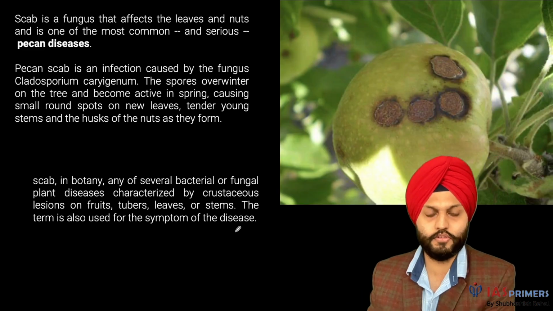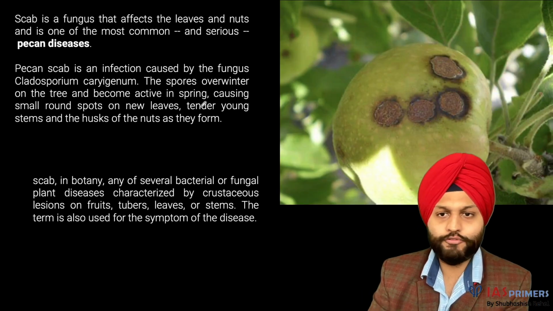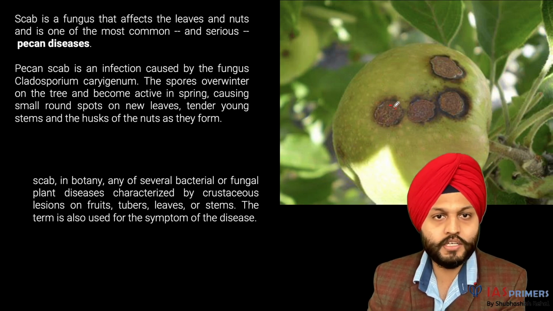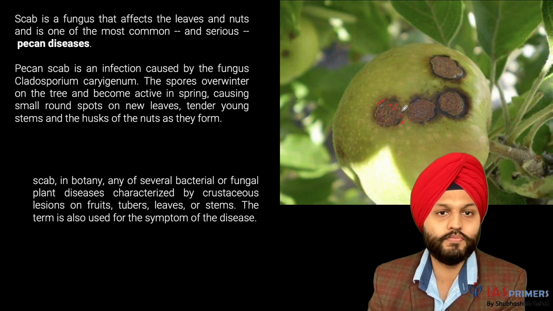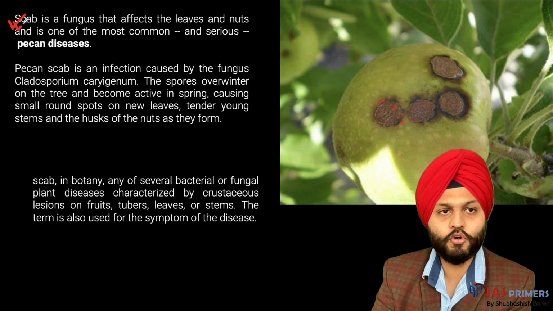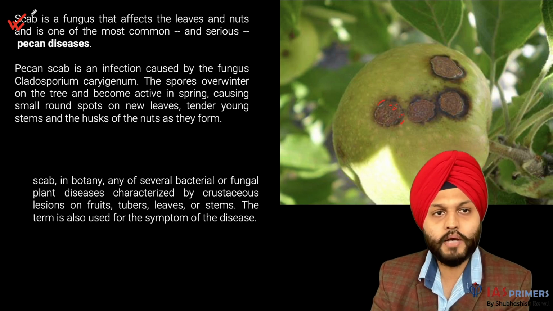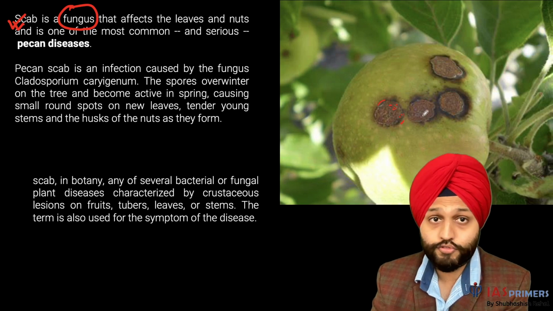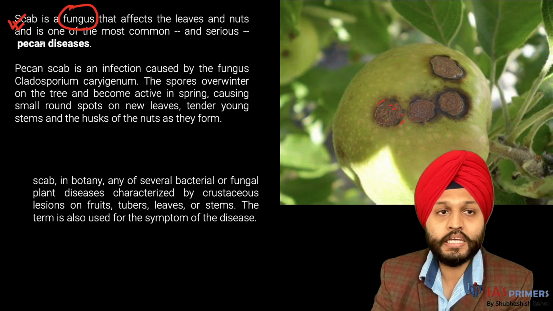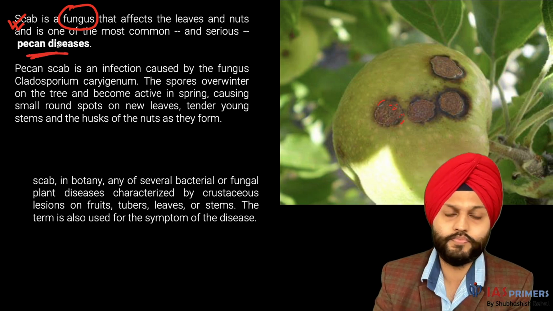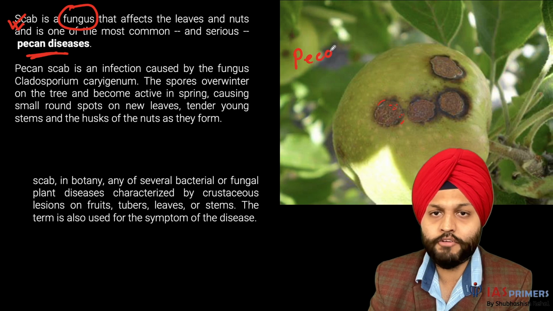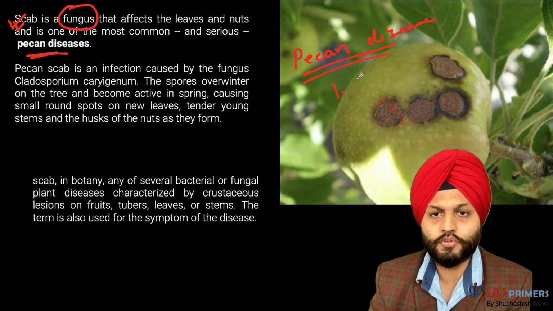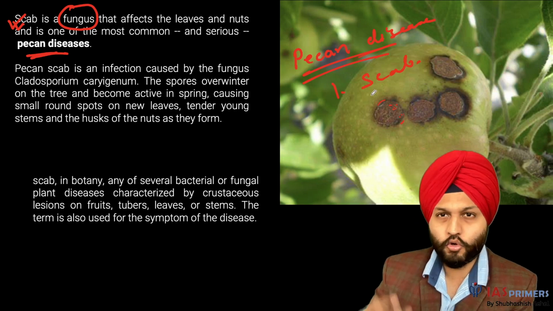So what is the scab disease? I have two pieces of information here, and you can see this crop with the infected part. First, the more authentic information: scab is a fungus that affects the leaves, nuts and also the fruits, and is one of the most common and serious pecan diseases. That means scab comes under a group of diseases known as the pecan diseases. So questions can be asked from here also, with more detailed information.